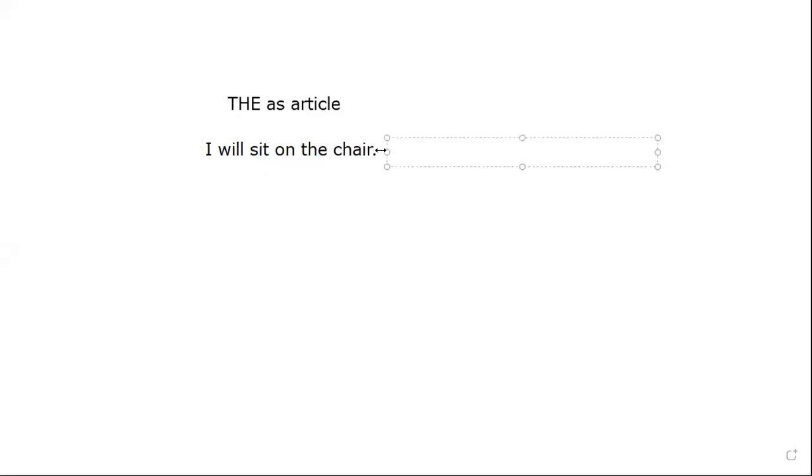Now if I use one more sentence, suppose, the Pope might visit India. This we have discussed yesterday also. The Pope might visit India. So here we are talking about a particular person.